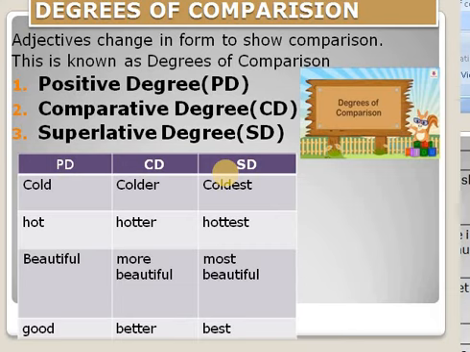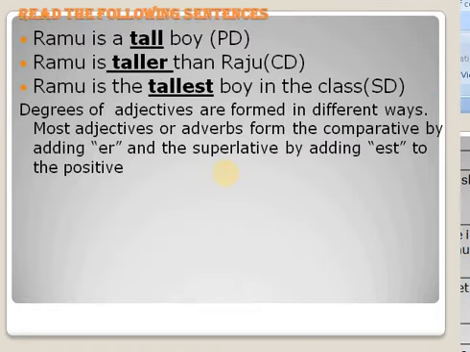Hot, hotter, hottest. Then beautiful, more beautiful, most beautiful. In this we have put more before beautiful to form comparative, most before the adjective to form superlative, most beautiful. Then good, better, best. This is an irregular comparison. Completely new comparatives are formed in this model. Let us see another slide. Let us see all the three types one by one.